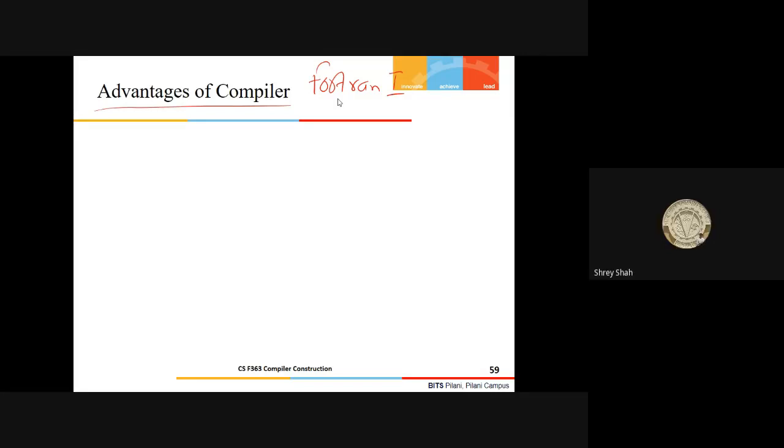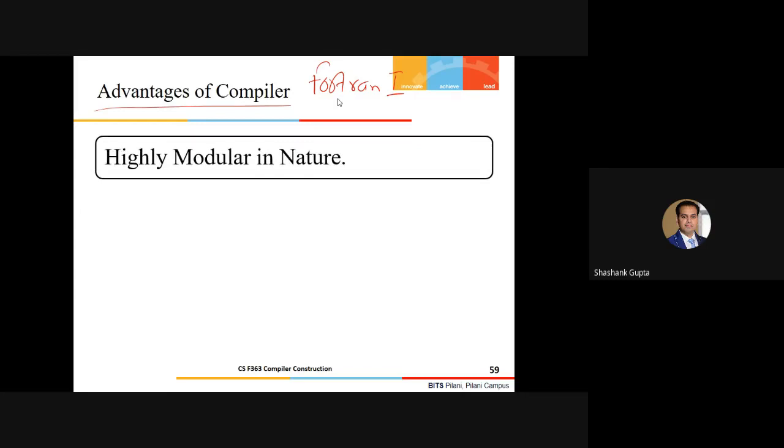We can know the errors at compilation time, and once a code is compiled, it will run faster than if you use an interpreter. Then I'll say you are comparing the compiler with an interpreter. All right, let's say.